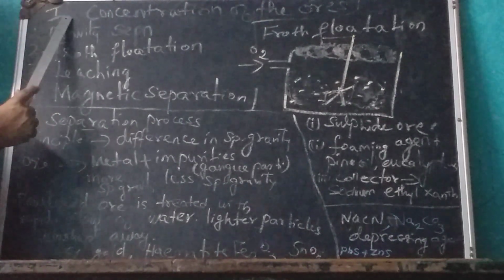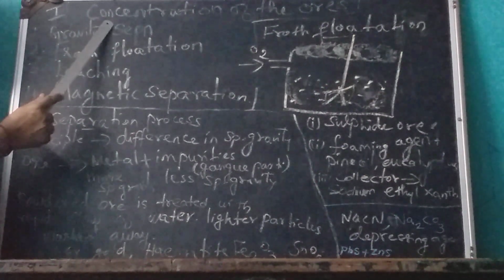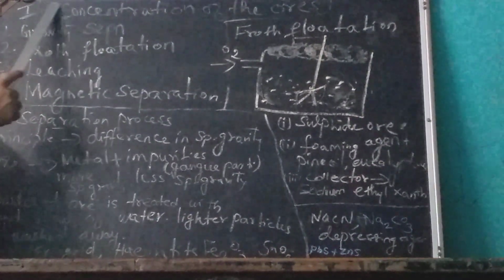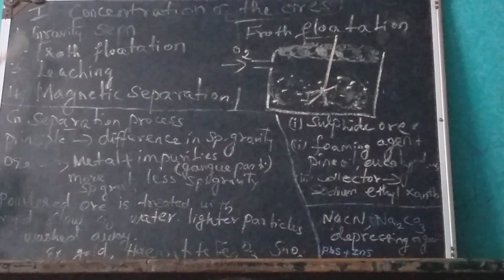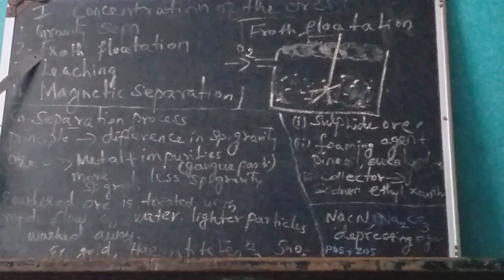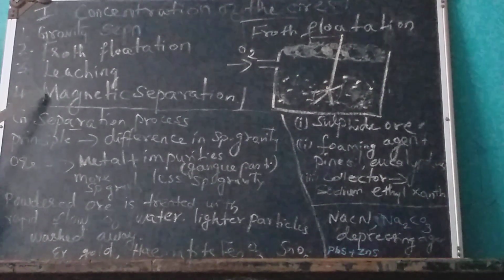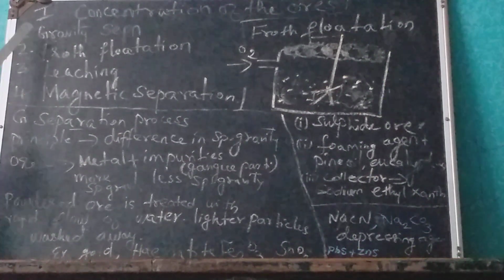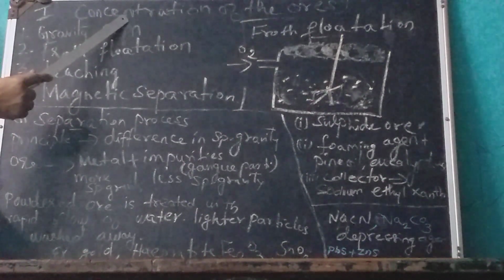Now I am going to explain the first step in the metallurgical process, that is concentration of the ore. The concentration of the ore involves 4 methods. Number 1, gravity separation process. Number 2, froth flotation process. Number 3, leaching process. Number 4, magnetic separation process. These 4 processes come under concentration of the ores.